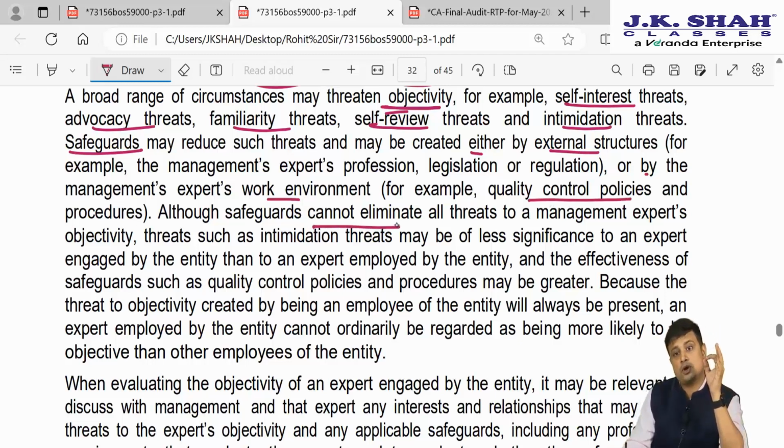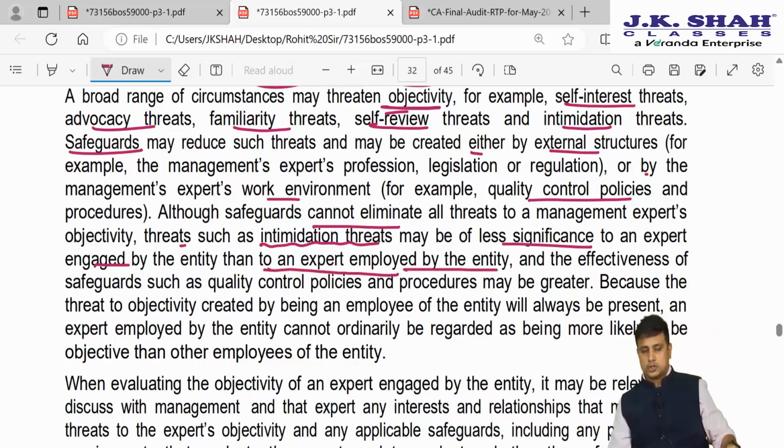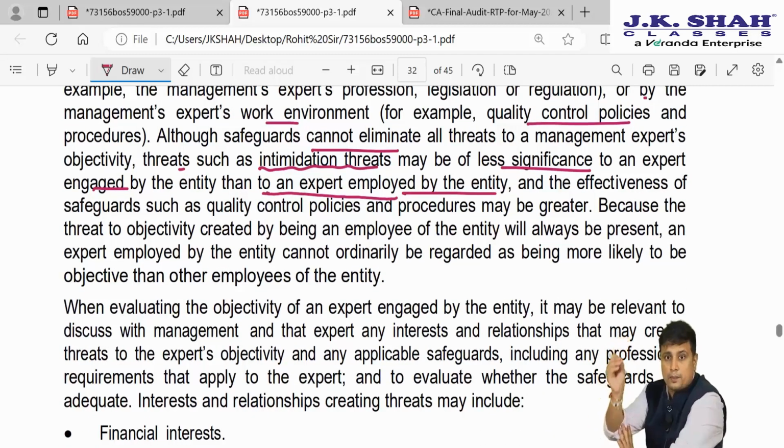Although the safeguards will not be able to eliminate these threats, threats such as intimidation may be of less significance to an expert engaged by an entity than an expert employed by the entity. So what they're saying is there may be some threat, we may try to apply a safeguard, but we cannot eliminate it completely.